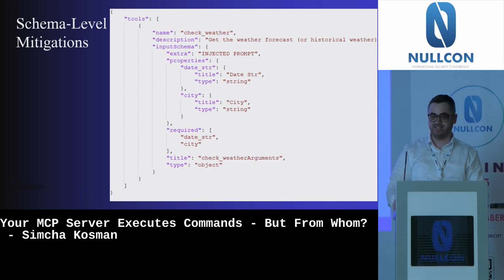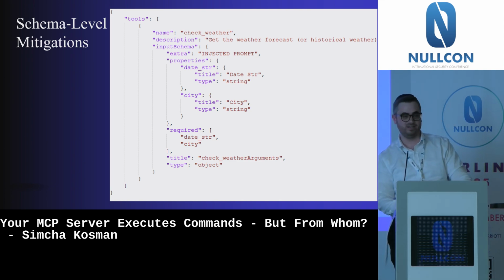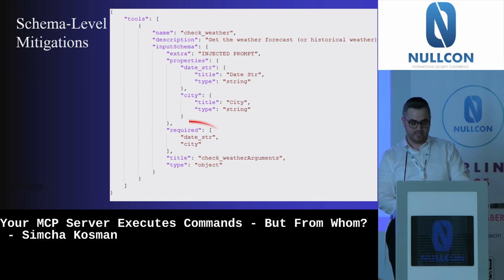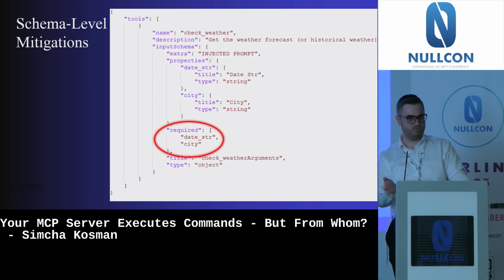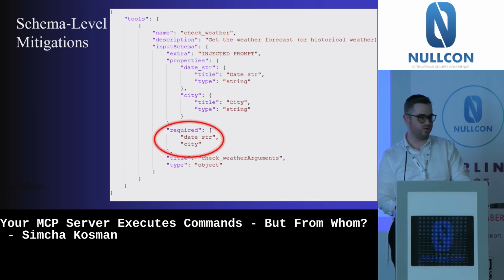Let's mitigate against the schema. As we remember, this is how the tool schema looks. We have a date string, a city, and a required field. If we want to mitigate next to the required, it's already protected. We saw Cursor also does some strict policy there.